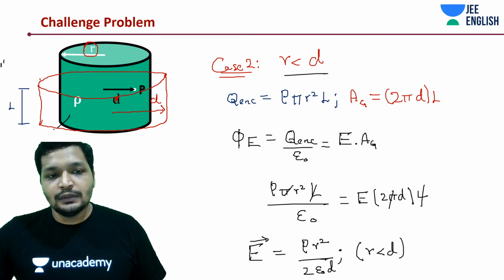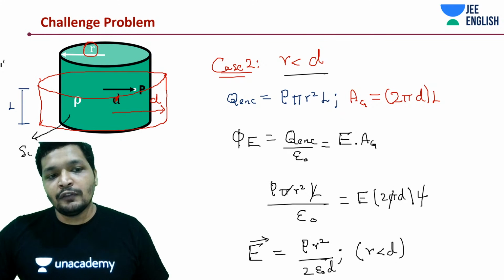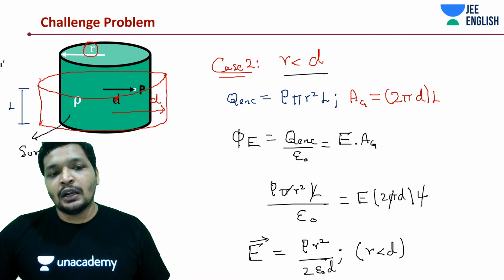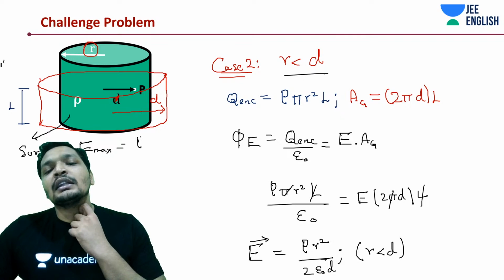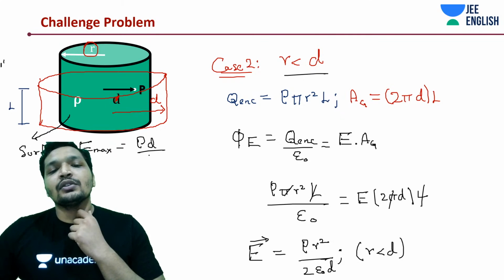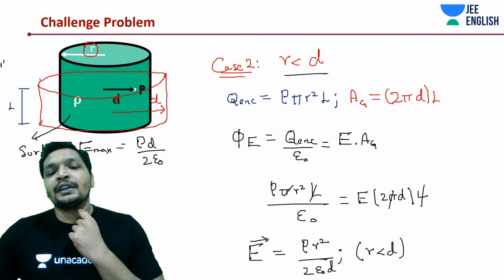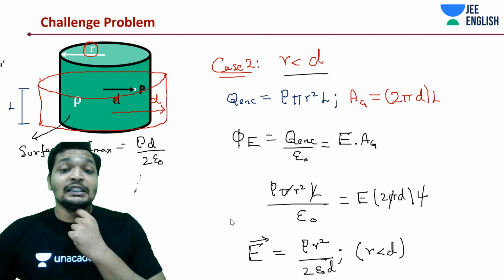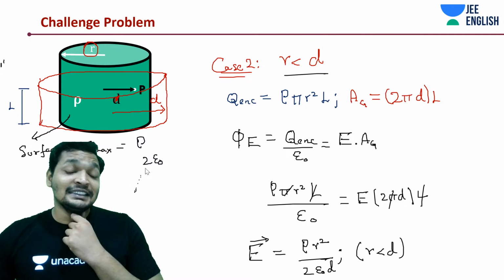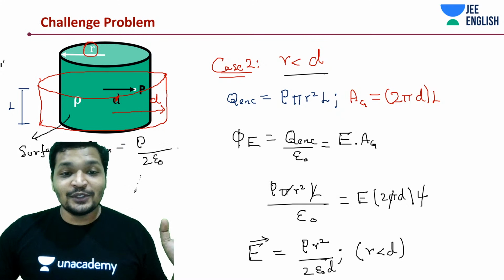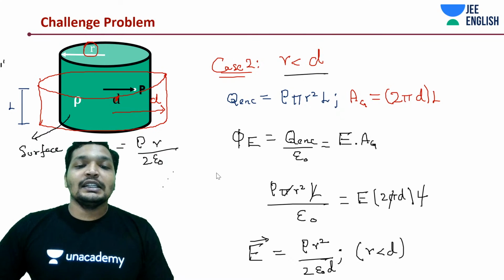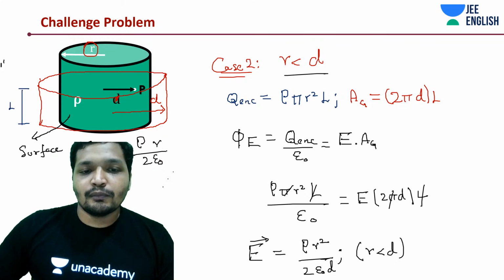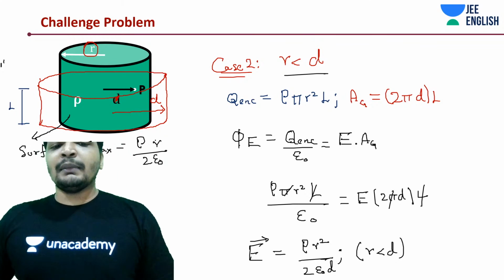On the surface you are going to have the max field. How much is that? Substitute d is equal to r. I'm really sorry, don't substitute r is equal to d, but substitute d is equal to r, because R is not varying, D is varying. That's it. This is the max field.